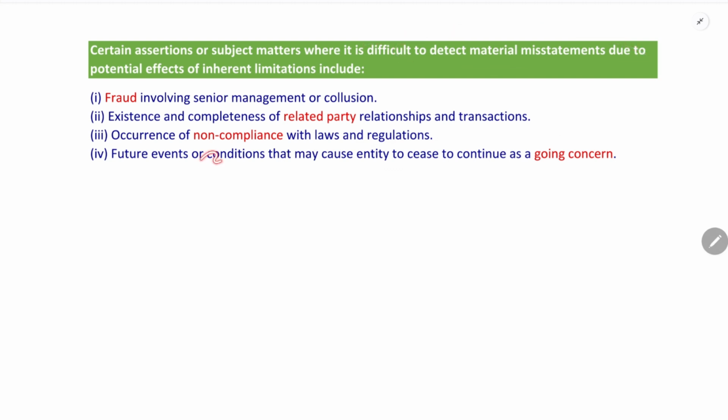Future events or conditions that cause the entity to cease to continue as a going concern. What do you mean by going concern? We assume the entity will run for the foreseeable future. Sometimes the entity is not on a going concern basis. So this will lead to material misstatement.